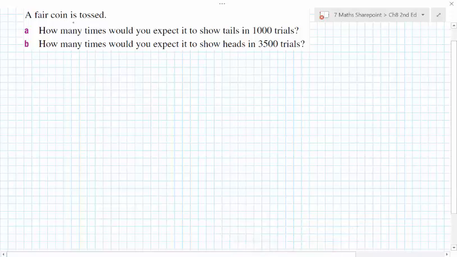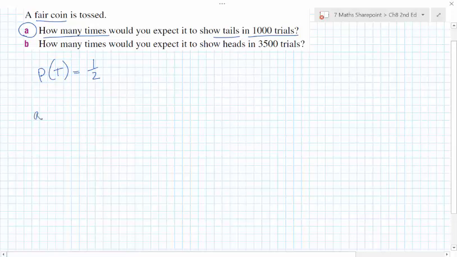Okay, so here we have in this question a fair coin is tossed, and A wants me to find out how many times I would expect it to show tails in 1,000 trials. So what I first of all need to figure out is the probability of getting a tail when I toss a coin. So the probability of getting a tail is a half when I toss a coin.